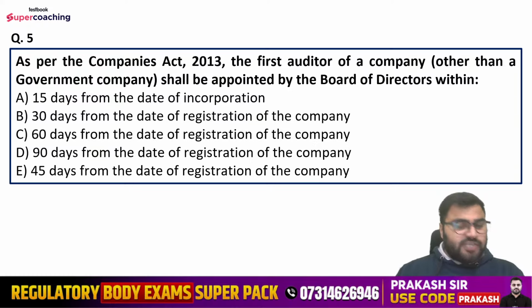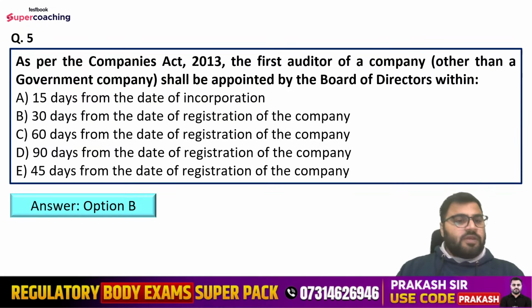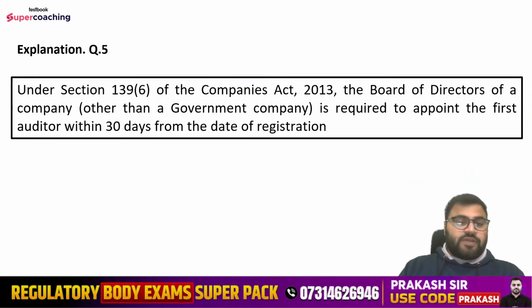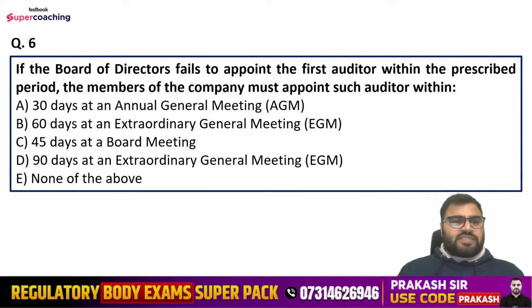So Vaishali is saying option number A, and UPSC struggle is also saying option number B. Option number B is the correct, not the A. That is 30 days from the date of registration. Whenever the date of registration is there, within 30 days the board of directors has to appoint the first auditor of the company.